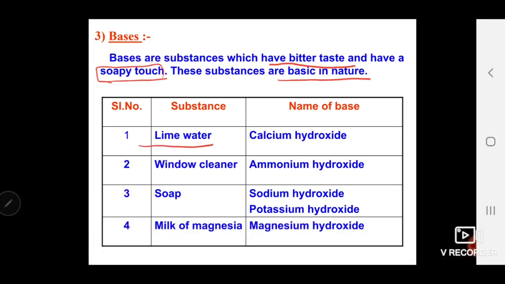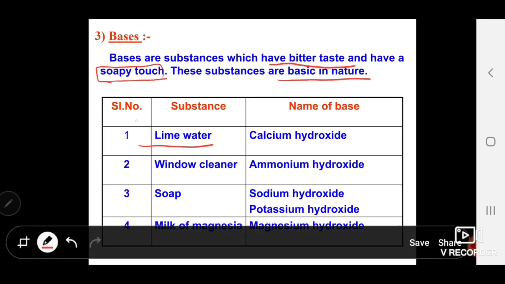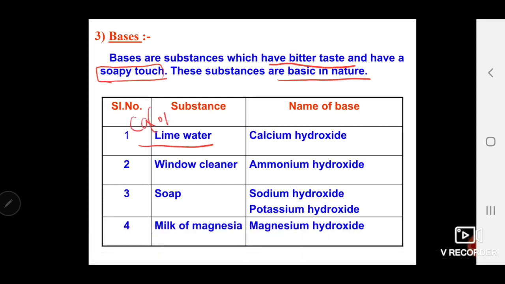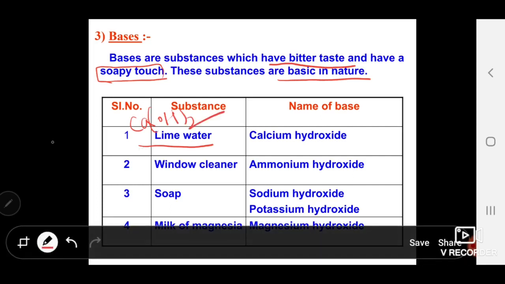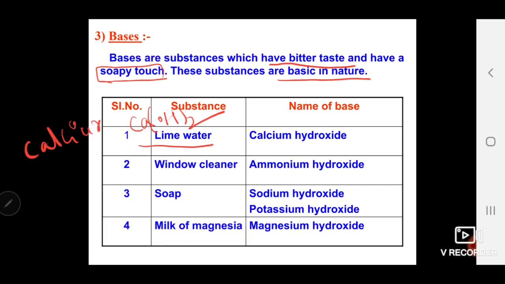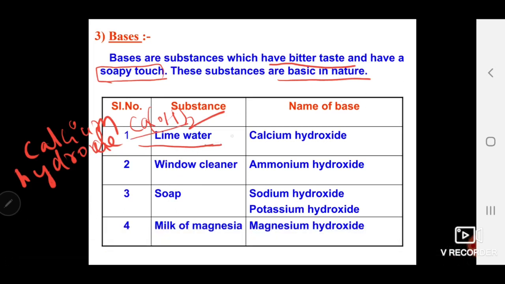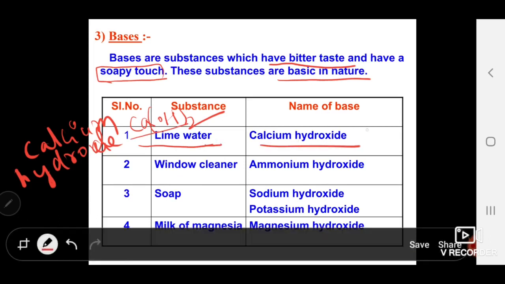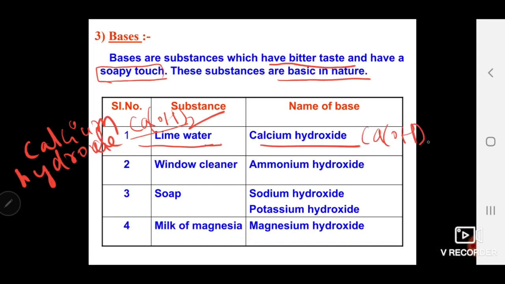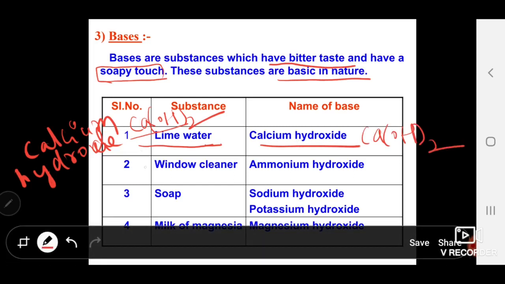For example, lime water. Lime water means calcium hydroxide. Keep in mind, calcium hydroxide means calcium oxide is mixed with water. Whatever we get is called calcium hydroxide, or Ca(OH)2. This is scientifically called lime water. Lime water contains calcium hydroxide, Ca(OH)2. This is the base which is present in lime water.